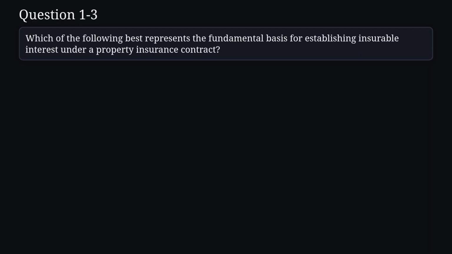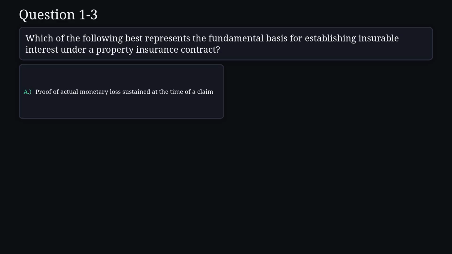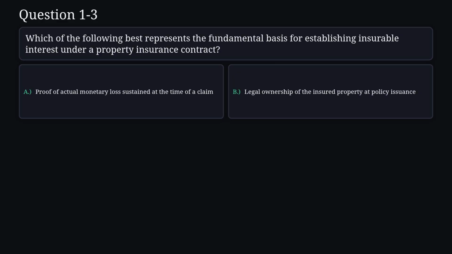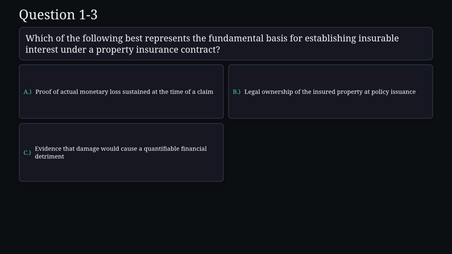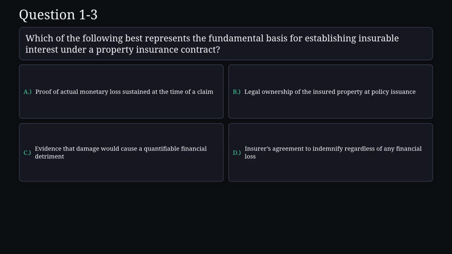Question 3. Which of the following best represents the fundamental basis for establishing insurable interest under a property insurance contract? A. Proof of actual monetary loss sustained at the time of a claim. B. Legal ownership of the insured property at policy issuance. C. Evidence that damage would cause a quantifiable financial detriment. D. Insurer's agreement to indemnify regardless of any financial loss.